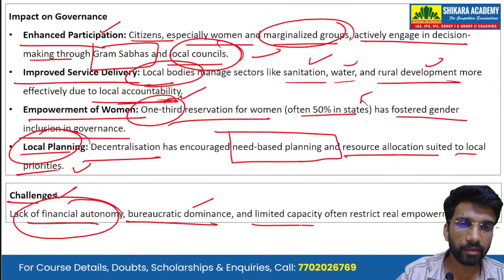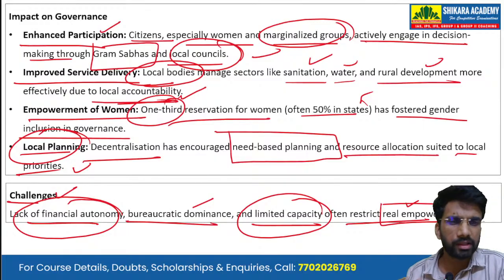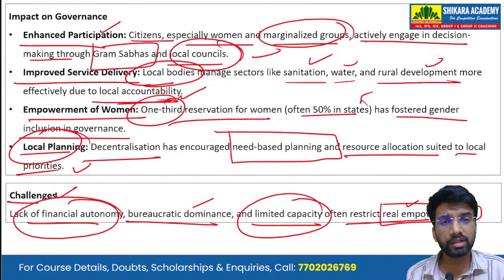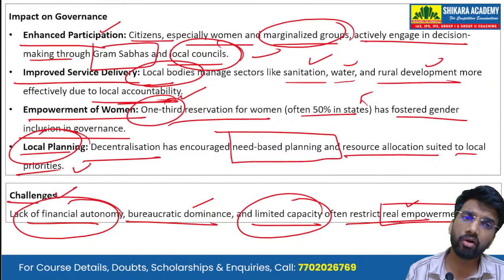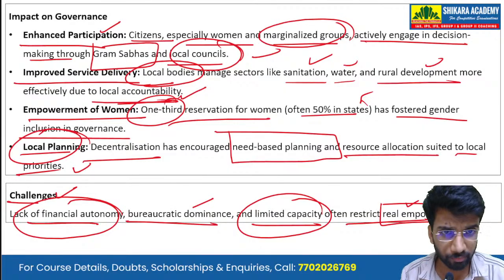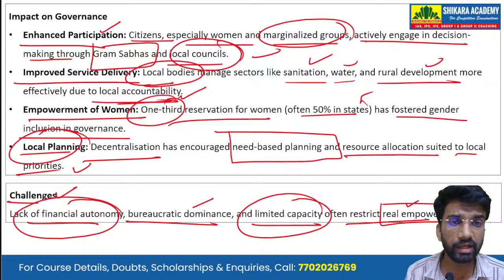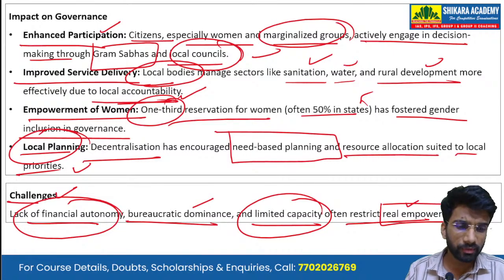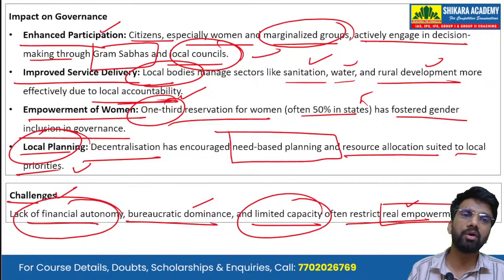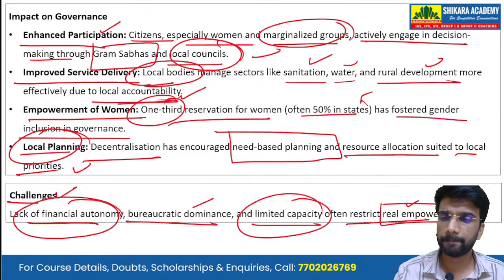And there is limited capacity, which restricts the real empowerment. So these work on limited capacity. There is lack of finances, there is lack of manpower also, and there is lack of functions also. So funds, functions, and functionaries, all three things that these local bodies lack. So we cannot say that these local bodies are really empowered.